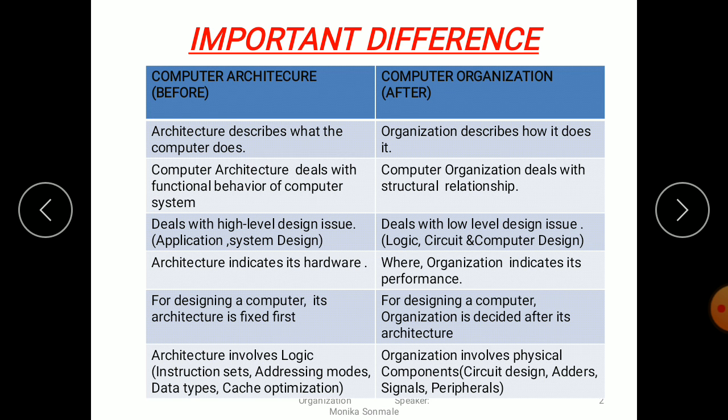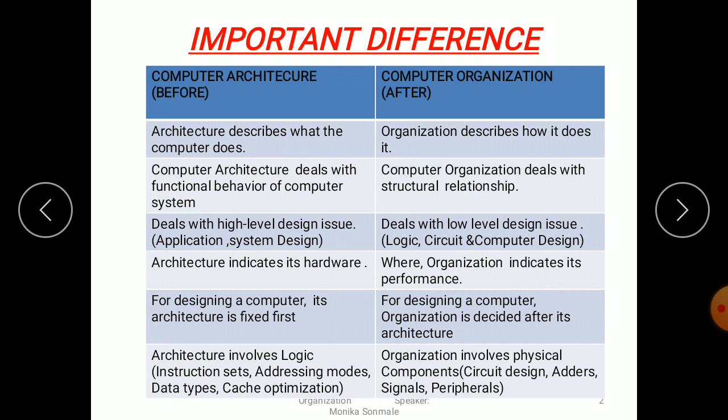So the first point is the difference between computer architecture and computer organization. Computer architecture describes what the computer does and organization describes how it does it. Architecture deals with the functional behavior of the computer system, and organization deals with the structural relationship. Architecture deals with high level design issues like application and system design, and organization deals with low level design issues like logic, circuit and computer design. Architecture indicates its hardware, whereas organization indicates its performance.